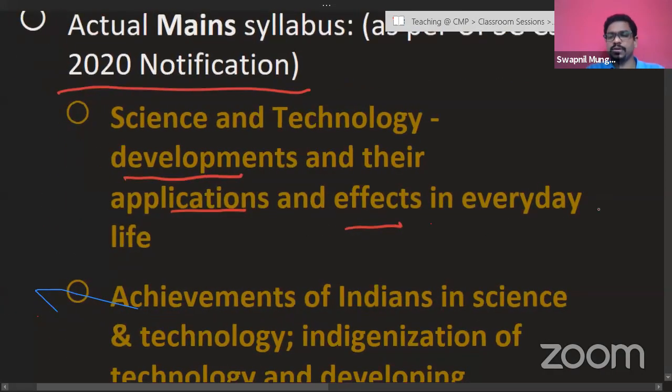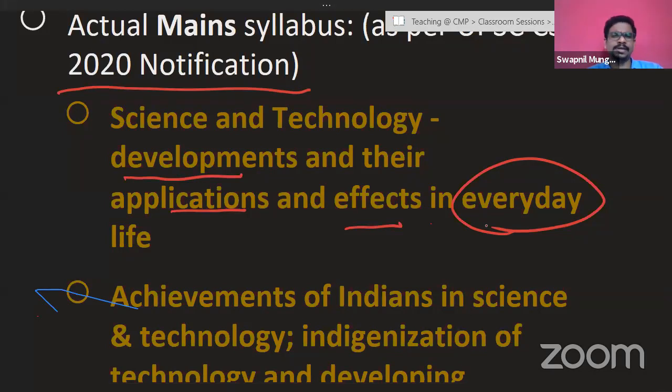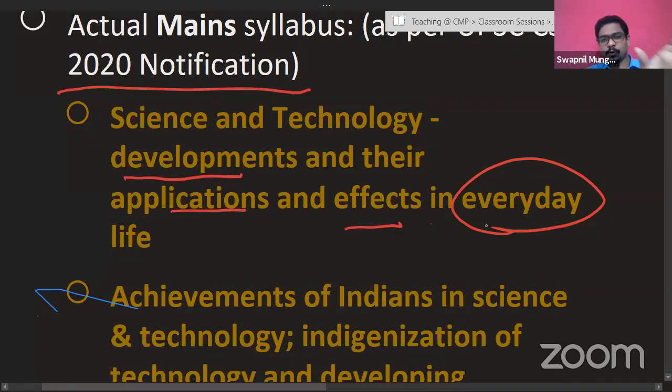Again, the importance of everyday life science is very important. While you are studying science and technology for UPSC, you have to be curious about the technologies that are coming up. For example, you might be going outside for shopping, and you might be purchasing a microwave oven. At that time, you have to think what kind of microwave technology is there. What is a microwave? What is the meaning of microwave? In the radio spectrum where the microwaves are, what are the applications of those? How can microwaves produce that kind of heating effect?